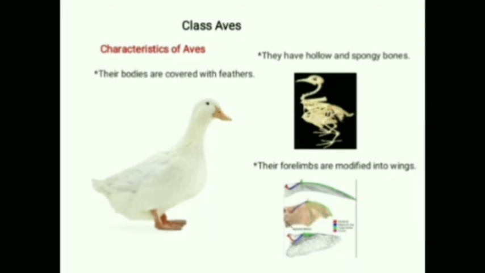These are the characteristics of Aves. Their bodies are covered with feathers. They have hollow and spongy bones. Their forelimbs are modified into wings. Now the next class is class Mammalia. Mammals are the most advanced animals, and they include man as well as many wild and domestic animals. I will tell you about the characteristic of Mammalia.